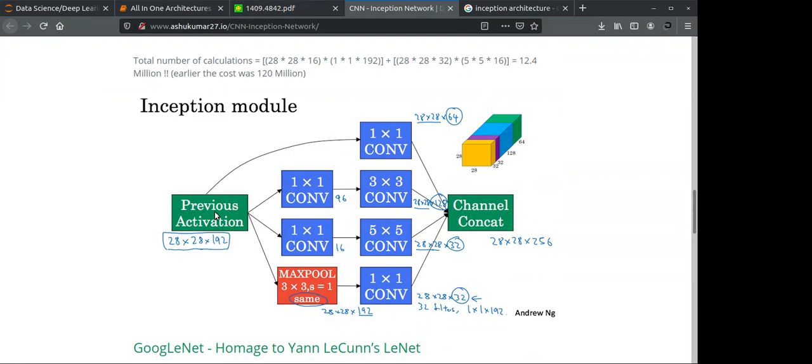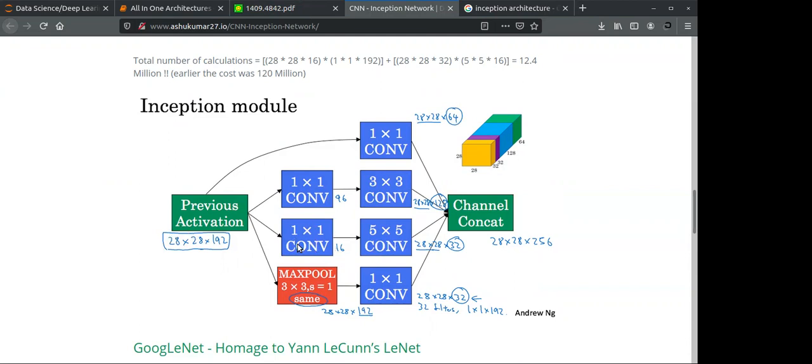Again we are performing the same one by one convolution over here. We have a one by one of 96 convolutions, so 28 by 28 by 96, and we have the same convolution padding. Then we have the same convolution of 3 by 3 size, and here we have 128 of these 3 by 3 convolutions. So you got 64 before, now you are getting 128. The same 28 size you have.